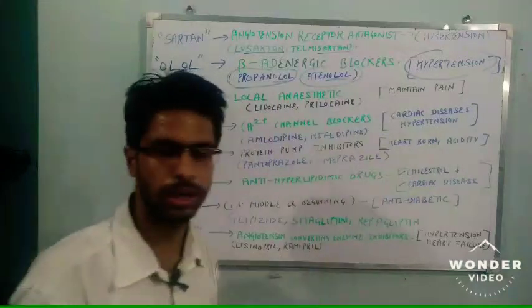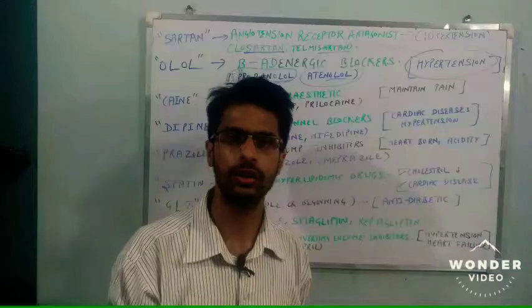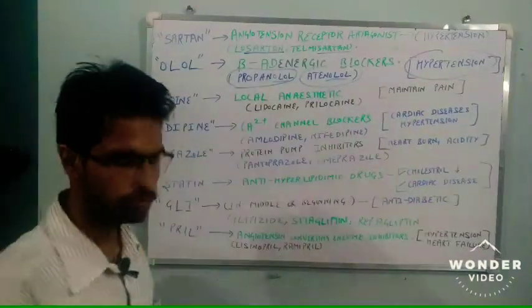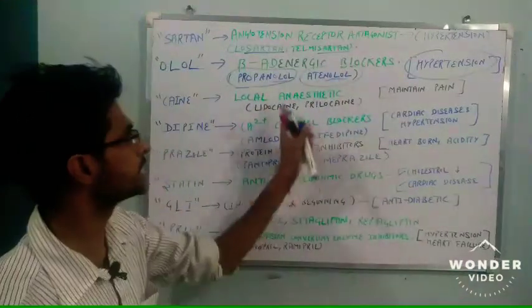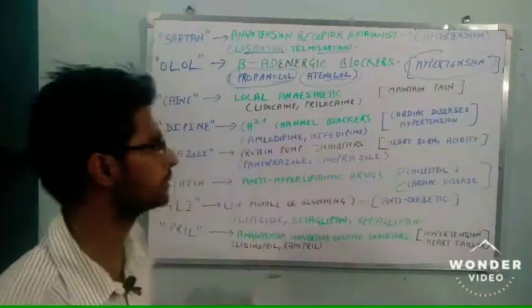You can get propranolol in the market as Indral 40, Indral 20. These are the brand names under which you get these inhibitors. So these are beta adrenergic receptor blocker inhibitors, propranolol, atenolol, also used to treat hypertension or high blood pressure.